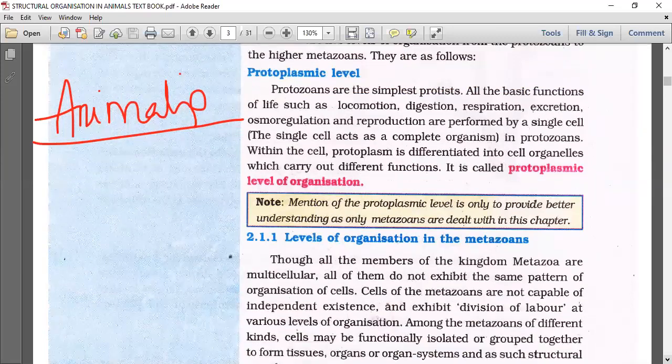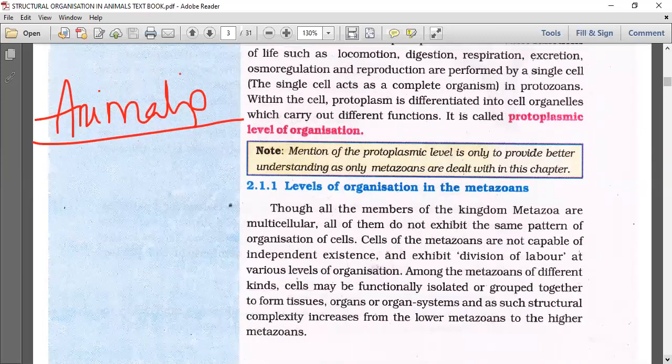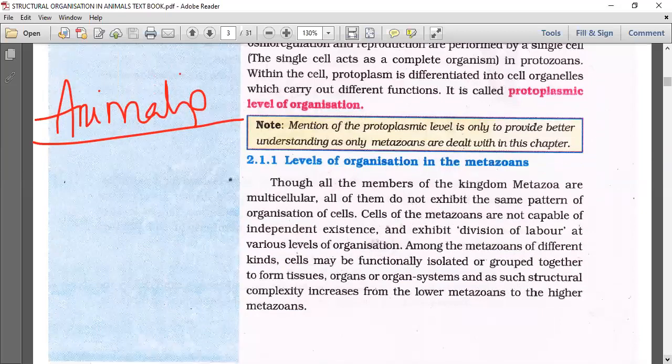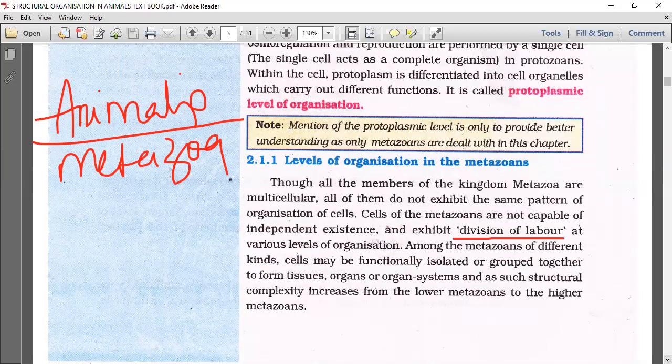Levels of organization in the metazoan. Let's talk about kingdom Animalia itself, called metazoa, that you need to remember. All the members of the kingdom metazoa are multicellular, but they do not all exhibit the same pattern of organization of cells. The cells of the metazoans are not capable of independent existence and exhibit division of labor at various levels of organization.